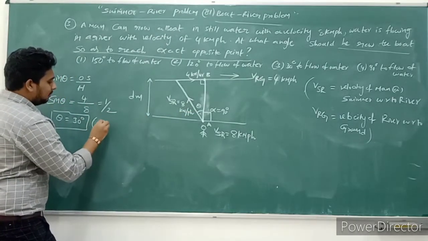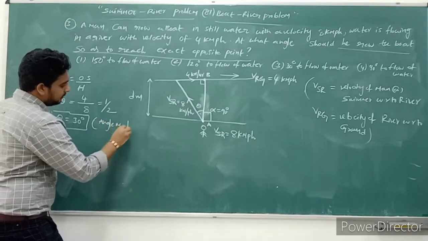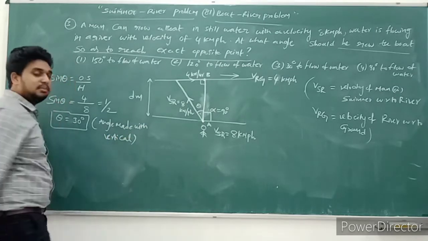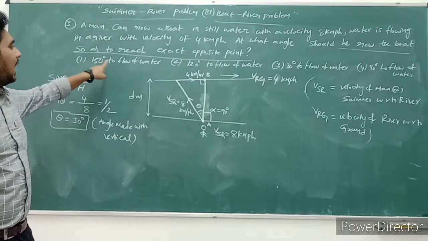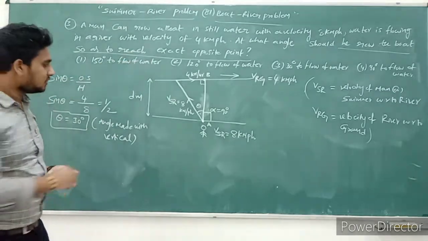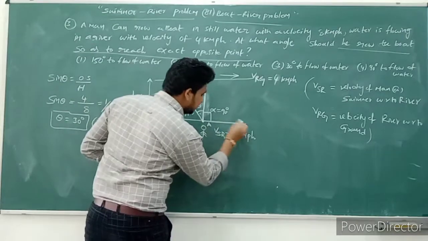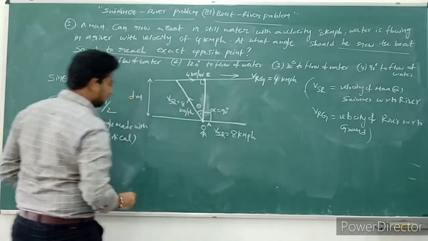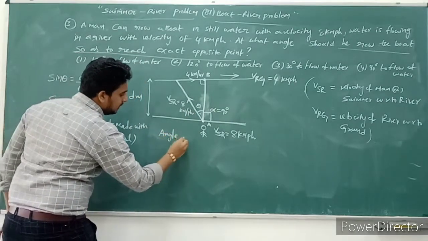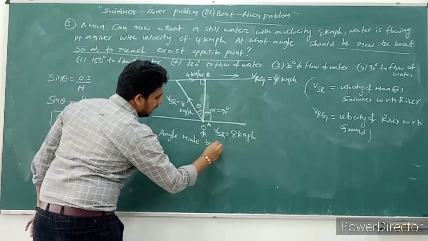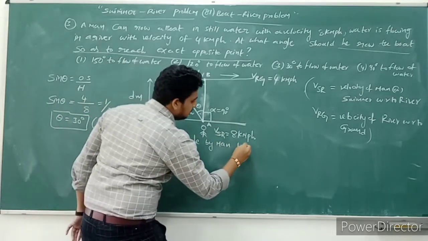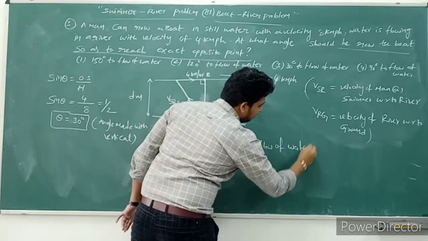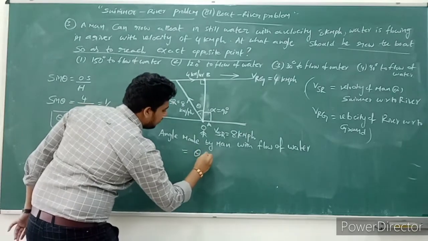This theta is nothing but the angle made with the vertical. But what he asked in the question is the angle made with the flow of water. Flow of water means this, this is the flow of water. What is the angle made by the person with the flow of water? Theta plus alpha. The angle made by the man with the flow of water is equal to theta plus alpha.